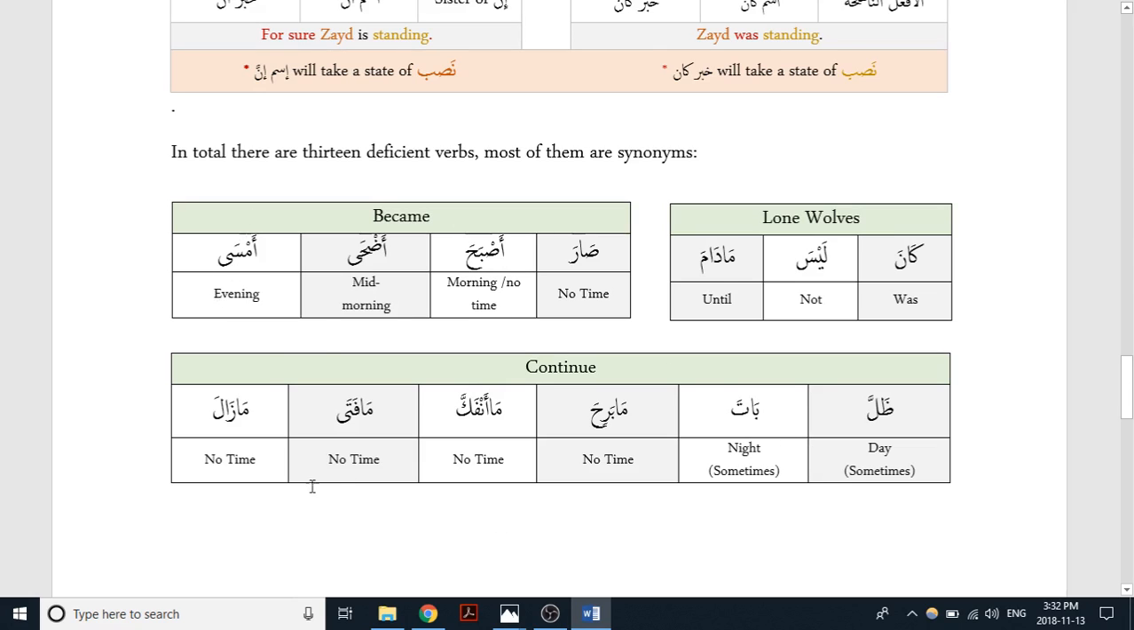The same happens for continue, where we once again have synonyms, and the difference between them is usually just time. So we have dhalla, which is a continuation that occurred during the day. Then bata, which is a continuation that occurred during the night. And then these four are pretty much just synonyms for each other with no difference in time. So ma bariha, ma anfakka, ma fata, and ma zala. All of them have no time associated to them.